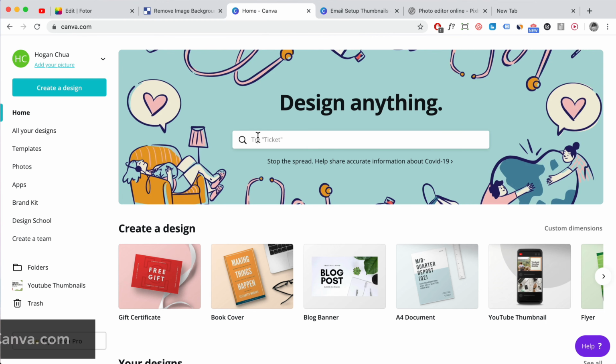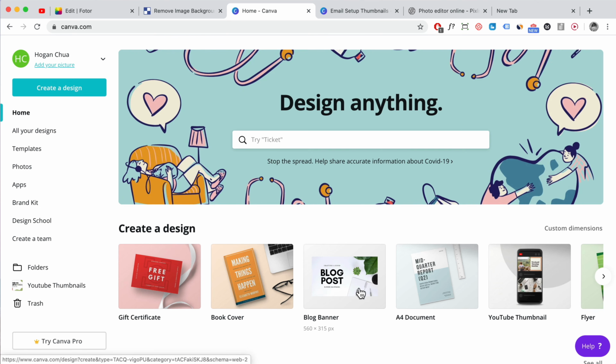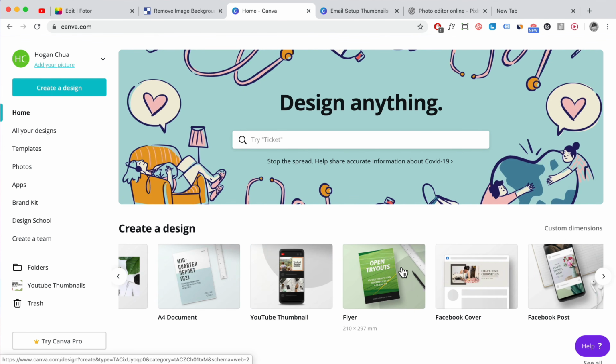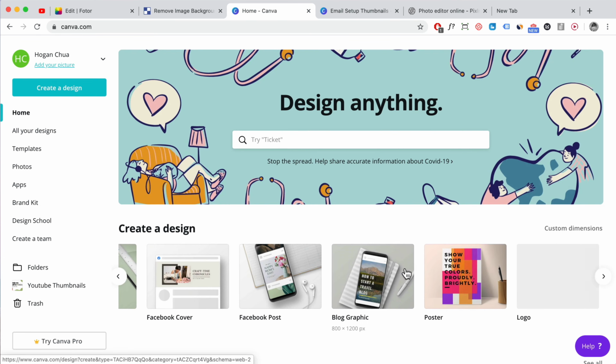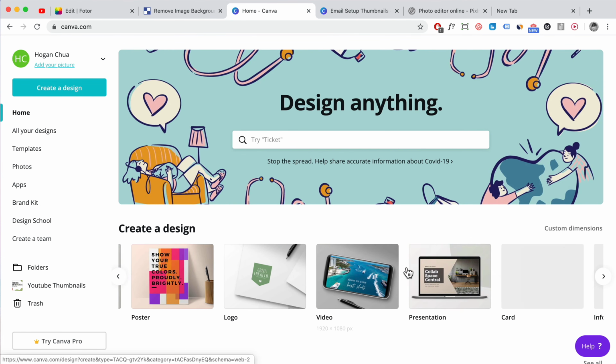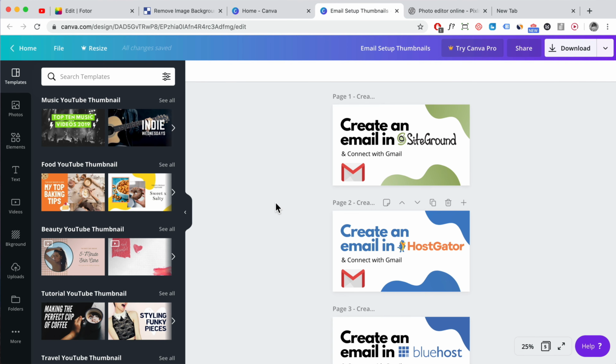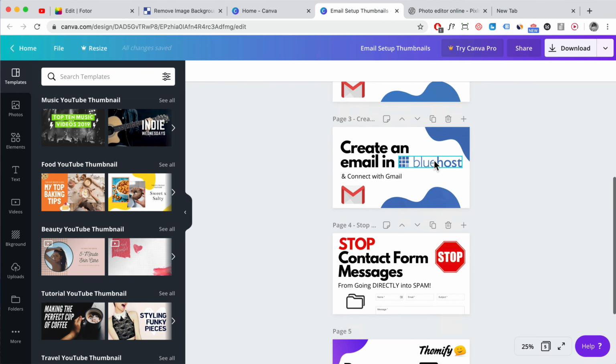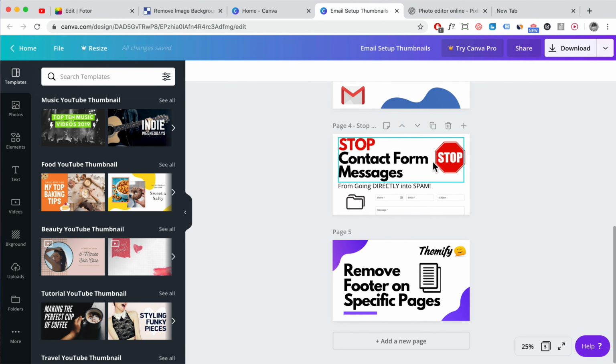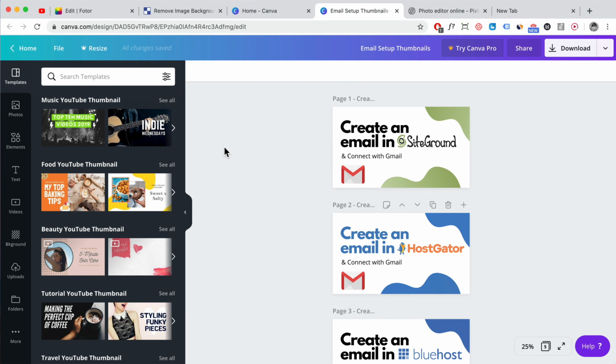And the same thing for Canva. Canva is a really great resource if you want to design anything for your website, for example the blog post featured image, or even YouTube thumbnails, Facebook covers, anything that you need for your website, you can use Canva, right? It's an amazing resource, and I recently created my YouTube thumbnails using Canva as well. It's just super easy to use. So I highly recommend it.